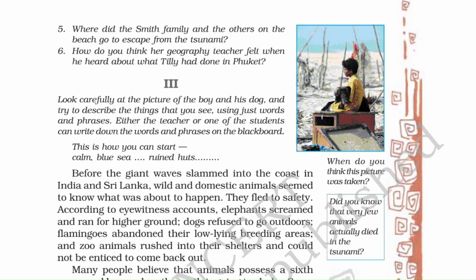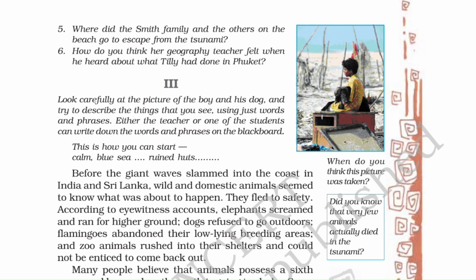So along with calm, blue sea, ruined huts, we can add sandy shore, right? Then debris all around, quiet atmosphere, the young boy sitting on a bench, dog is sitting on his lap nearby, then clear sky, sparse vegetation, then peaceful empty beach, wreckage from a disaster if you look here, right? Then thoughtful solitary boy, loyal pet dog, silence, a deep silence, desolated beach, broken planks, small lonely figure, sun drenched ruins. Okay, so and many more you can add yourself.